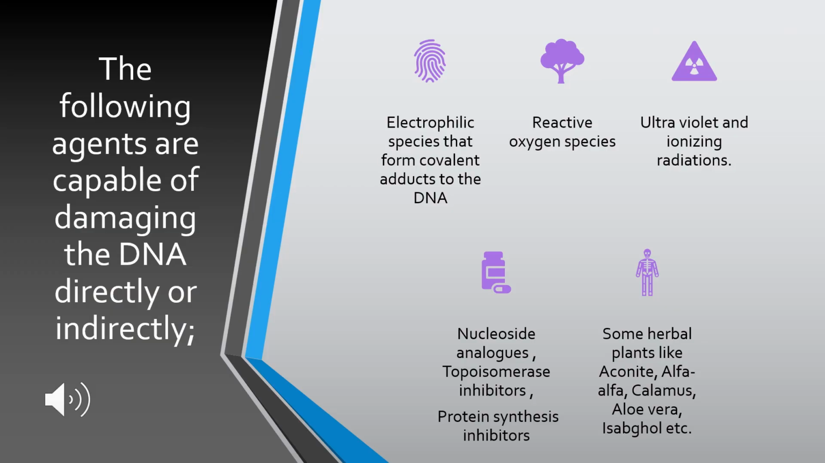So what are the agents that may cause damage to the DNA? Here are some agents which may act directly or indirectly to cause damage to the DNA. They are electrophilic species which may form covalent adducts to the DNA, reactive oxygen species, UV rays and ionizing radiations, nucleoside analogues, topoisomerase inhibitors, protein synthesis inhibitors, and certain herbal plants like aconite, calamus, aloe vera and isabgol.